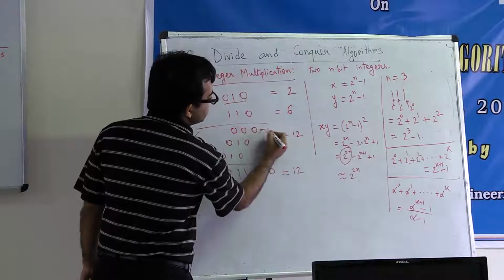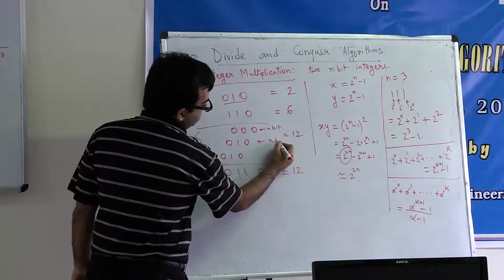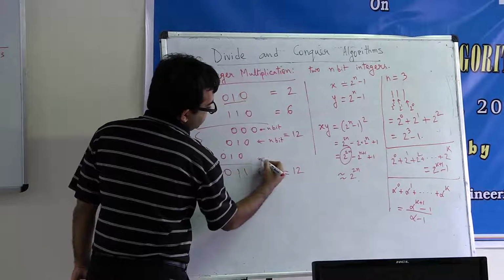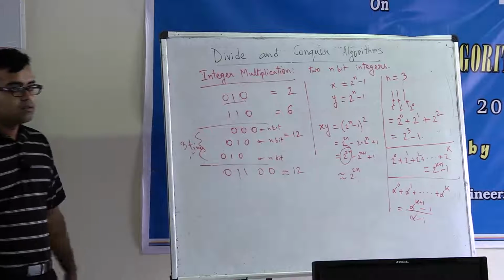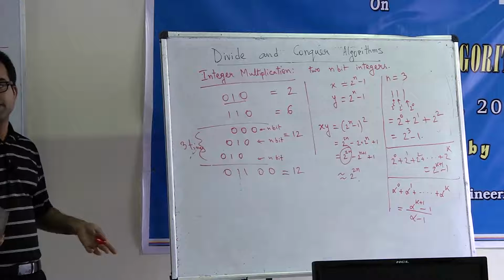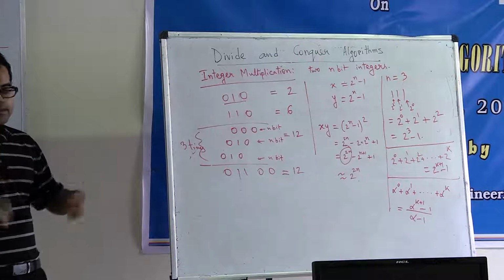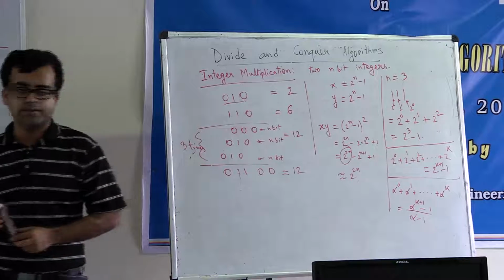So how long is this number? This is n bit. N equal to 3. This is also n bit. This is also n bit. So my question is, suppose you are adding up n numbers, each consisting of n bits. How much time will you need? That is the first question you need to answer.